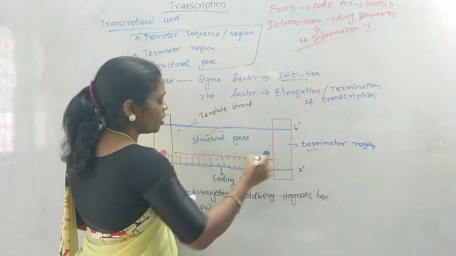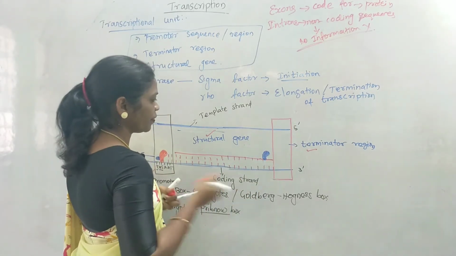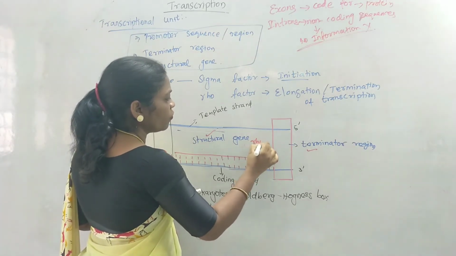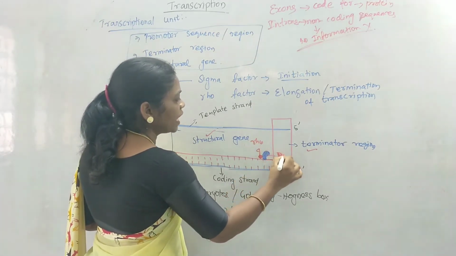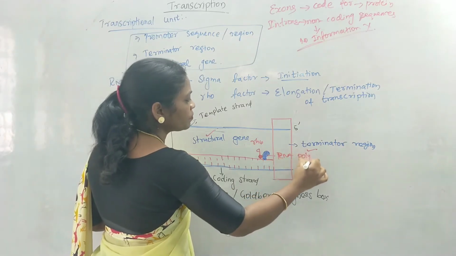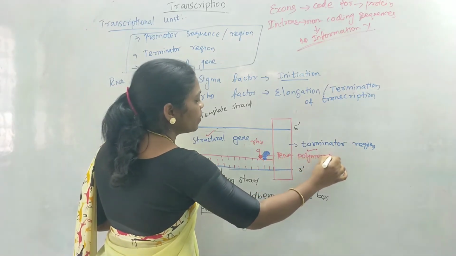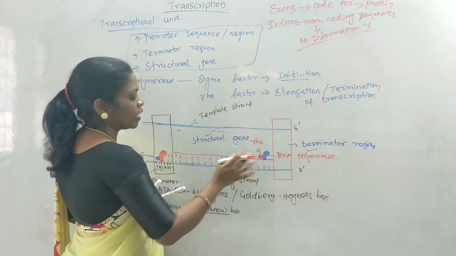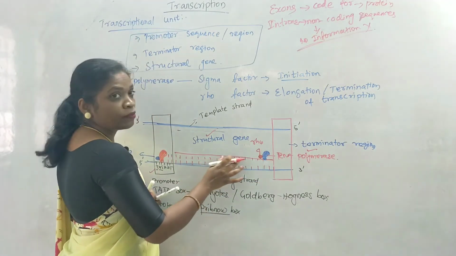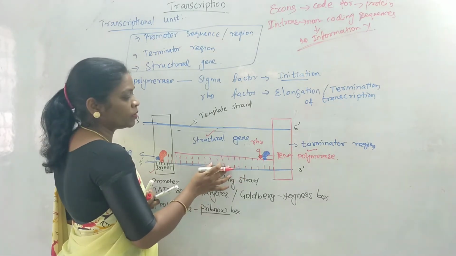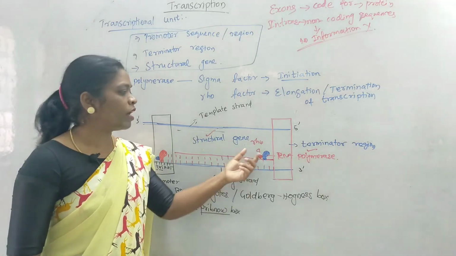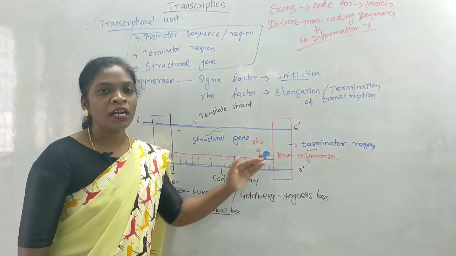So this is DNA polymerase. Here you can find the Rho factor. This is Rho factor. This is RNA polymerase. This RNA polymerase along with the Rho factor will help in elongation of the chain, that is adding of nucleotides with the mRNA. As soon as they reach the terminator sequence, the Rho factor falls off from the mRNA strand.